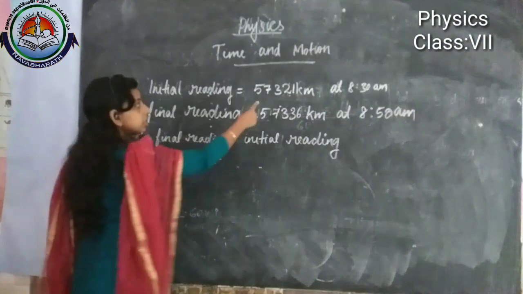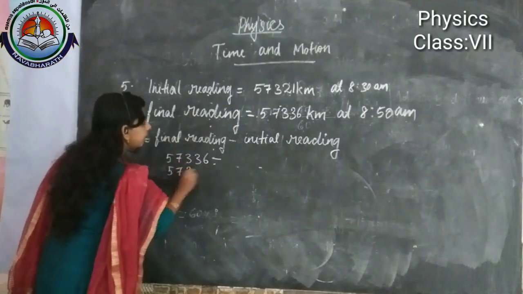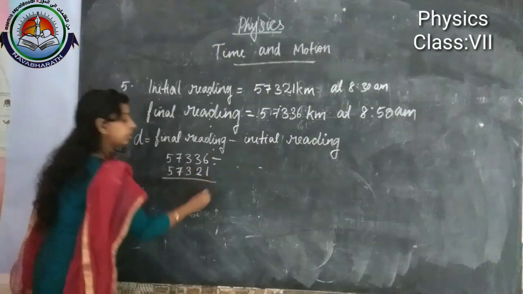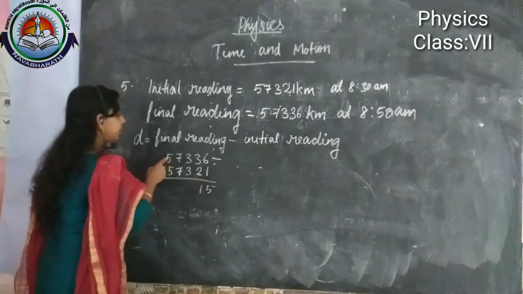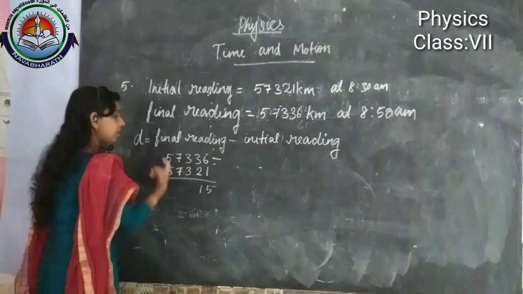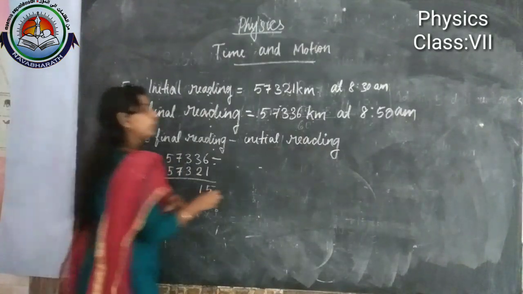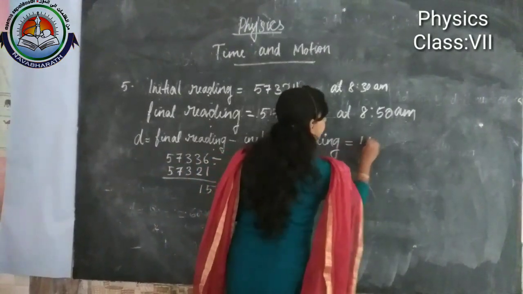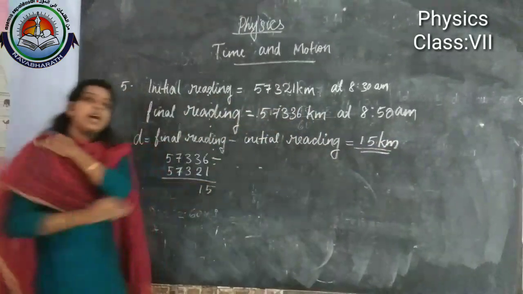What is the final reading? 57,336 minus 57,321. Okay, 6 minus 1 is 5. 3 minus 2 is 1. Then 3 minus 3 is 0, 7 minus 7 is 0, 5 minus 5 is 0. Then we will get the answer 15 kilometer. So distance is equal to 15 kilometer.